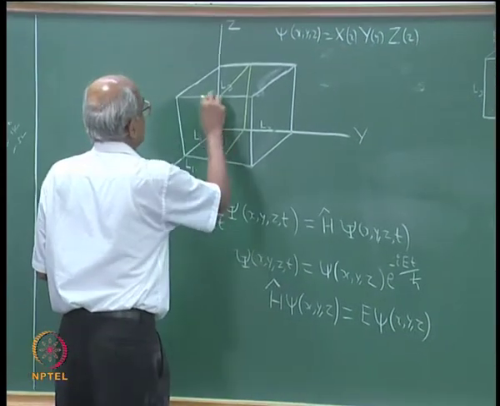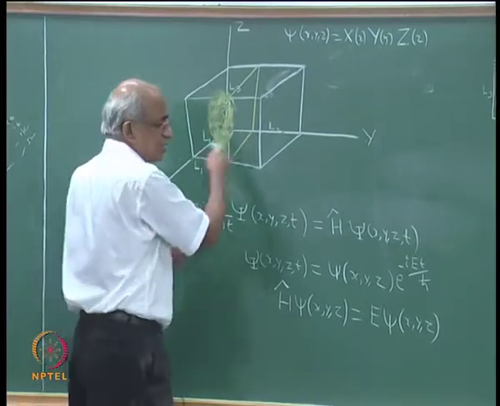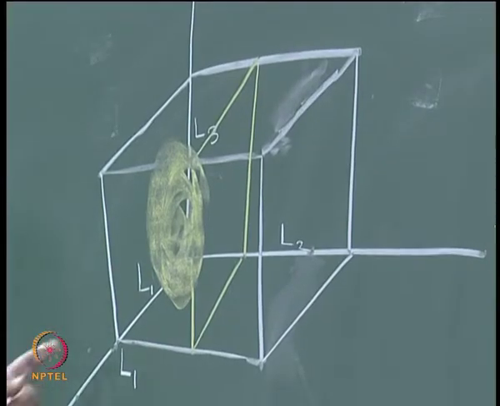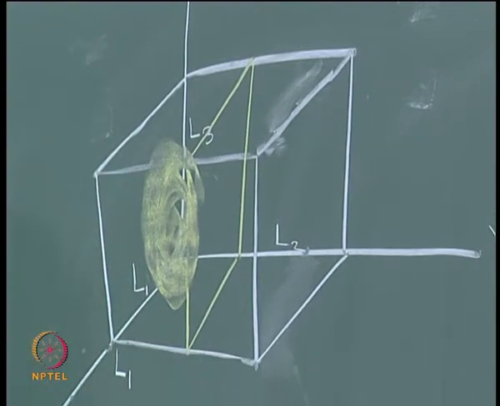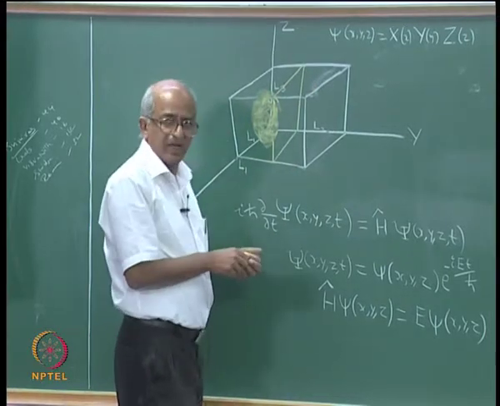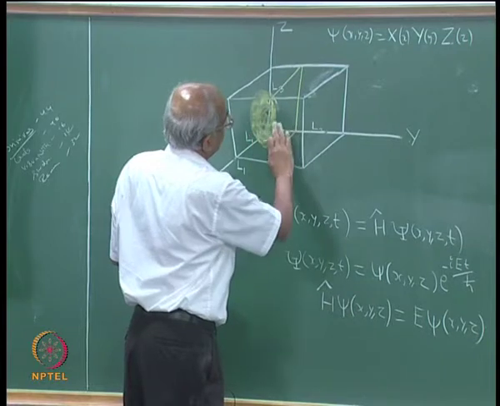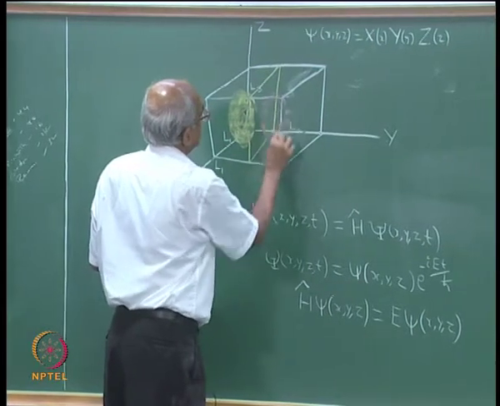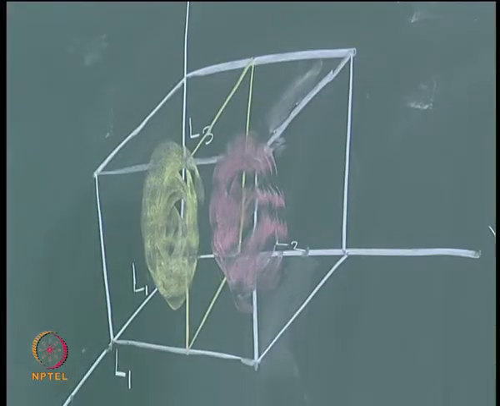Well, I would have a density for the function here, that means the value of the function is large in this region. Again on the surface of this box, the function has to vanish. On this plane itself, the function will vanish. On this side of the plane the function will have a value that is going to be negative.